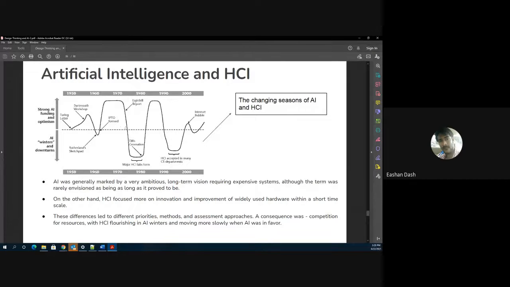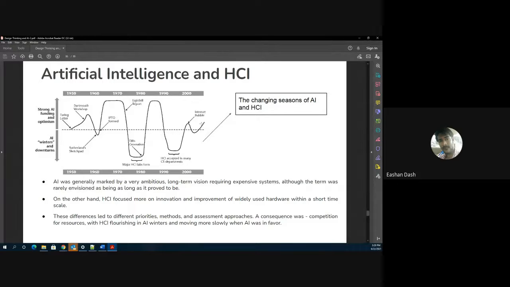So AI winter tells the phase where AI research was slow or stagnant. Only from the 2000s, from the internet bubble especially, AI research started taking an upward turn, and that has enabled the AI and HCI domain to converge to give a better user experience. I hope I'm clear on that, right?